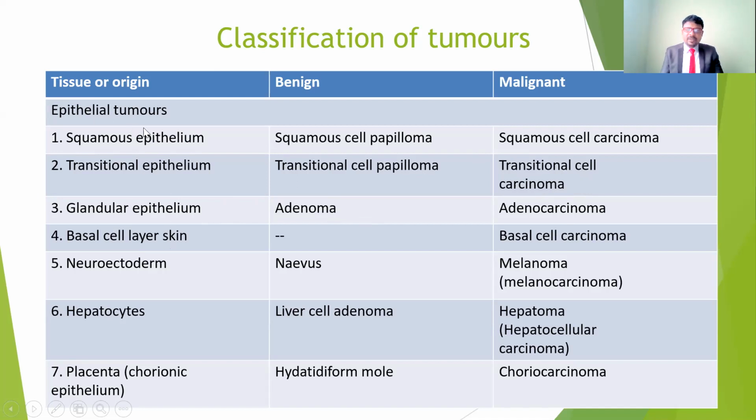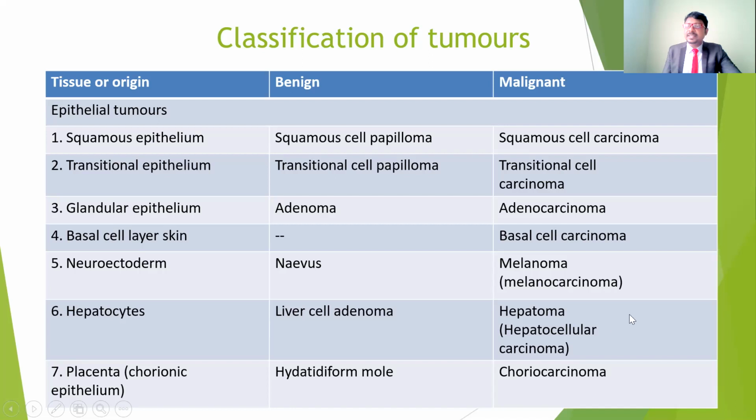So this tissue is going to be different in involvement, and the name is going to be different. That is the difference in nomenclature: the name of the benign tumor as well as the malignant tumor. Coming to the involvement of the basal cell layer of the skin, it is going to be basal cell carcinoma. And the neuroectoderm, we call the benign tumors nevus, and also melanoma, skin cancers.